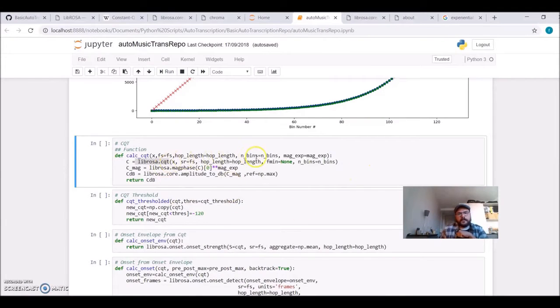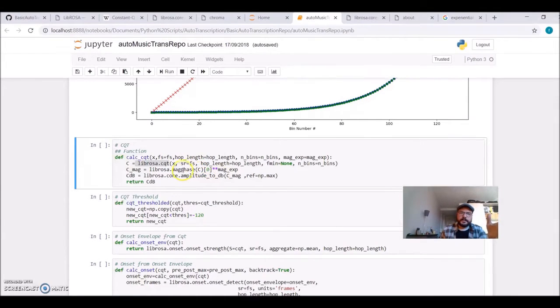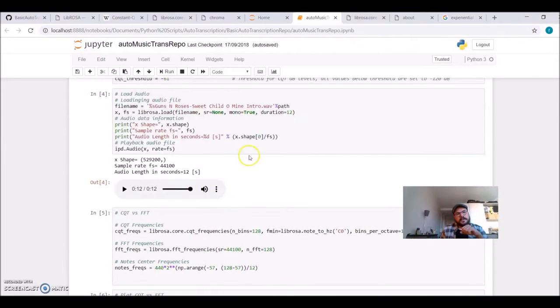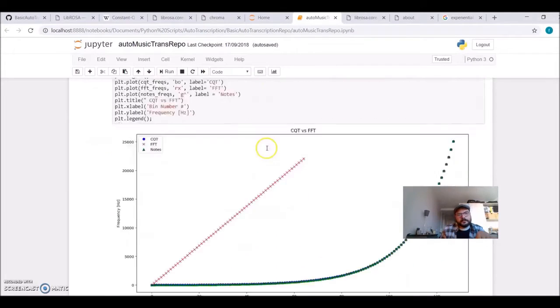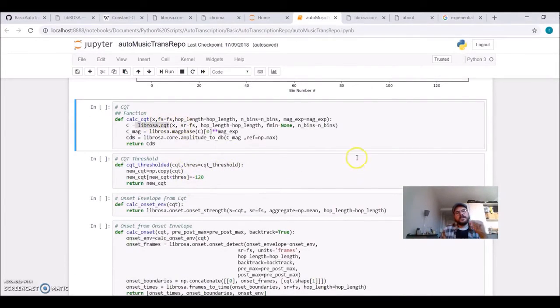Another very important parameter, and if you mess up with this one, everything goes wrong, is that you need to set the sampling rate you're using. This is the fundamentals of signal processing. We are using the sampling rate of 44.1 kilohertz. So we're setting it here, and we need to decide also how many bins. We have 12 bins per octave. How many octaves do we want to use?